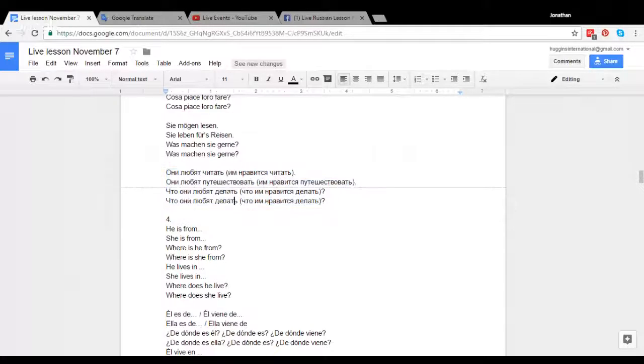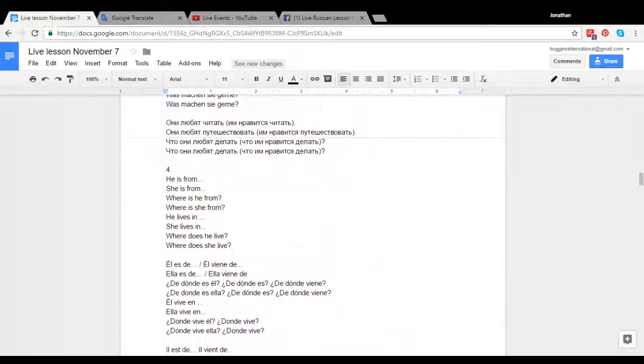Okay. Yeah, so these bottom forms don't change. We're using oni for the plural of they, and to use this nravitsya form, we're using im for this. And also for this conjugation, lyubyat, we have the ya form in there. Instead of lyubit, we have lyubyat for oni. You can see that. Okay.